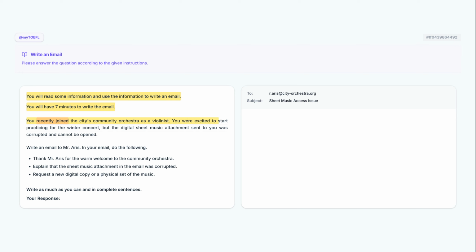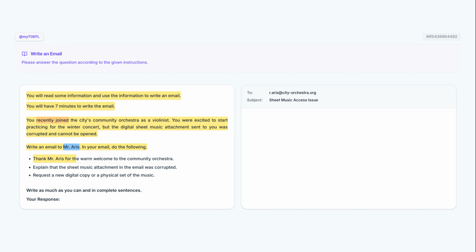You were excited to start practicing for the winter concert, but the digital sheet music attachment sent to you was corrupted and cannot be opened. Write an email to Mr. Aris. In your email, do the following. You are addressing Mr. Aris, so it is essential to maintain a professional and respectful tone throughout your message. Identifying the recipient correctly helps you choose the right formal salutation.